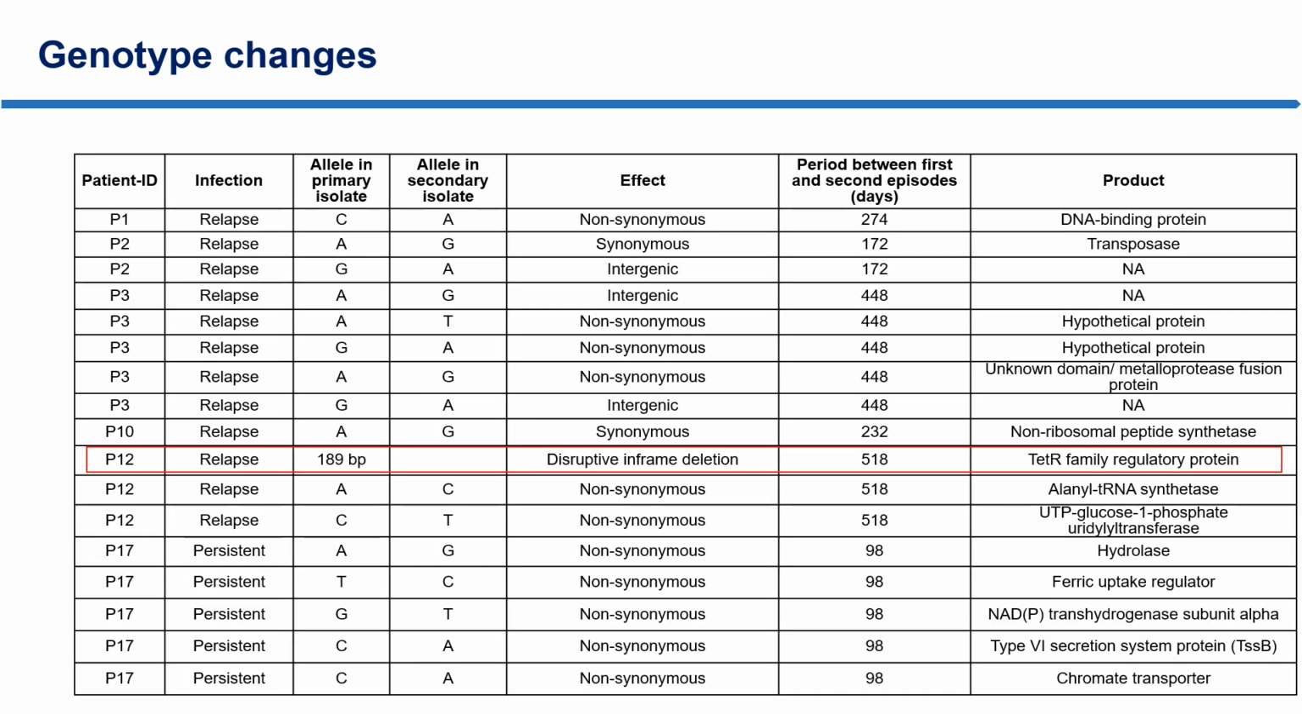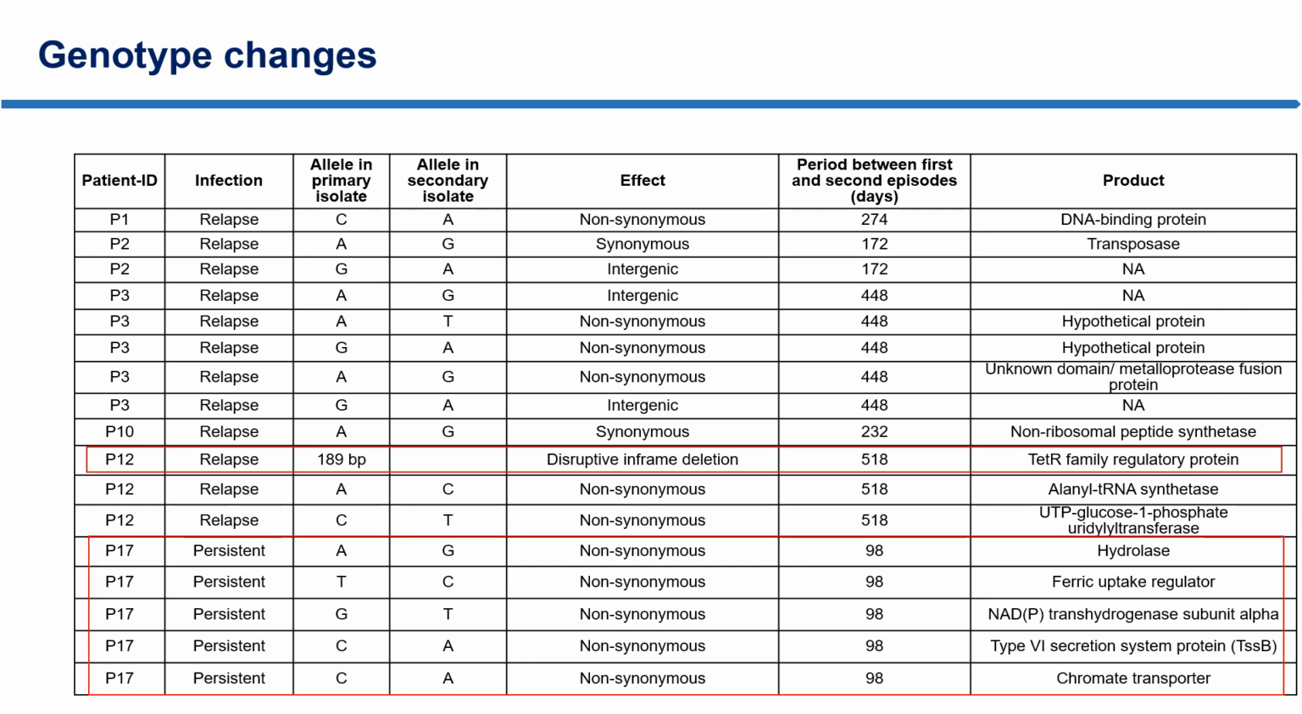The comparative genomic analysis also showed a deletion in the second isolate compared to the first isolate of patient number 12. This deletion happened in a TetR family regulator gene, and this deletion has been tested to be involved with meropenem resistance.